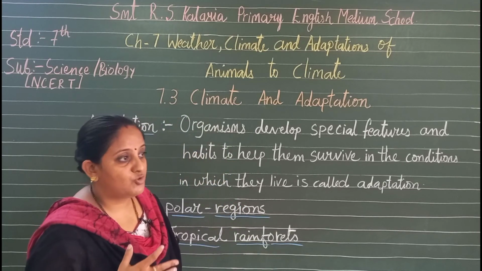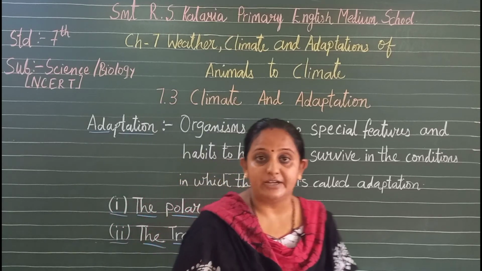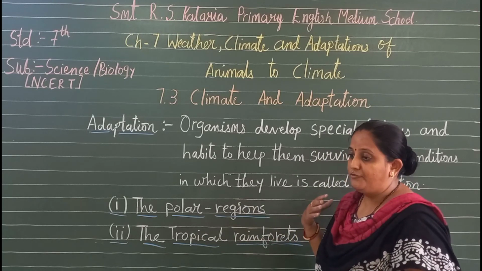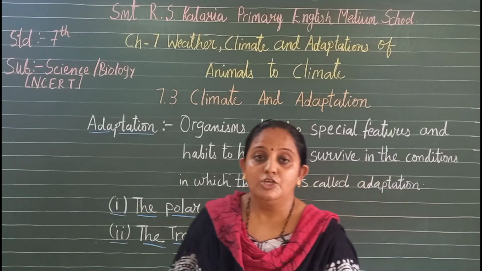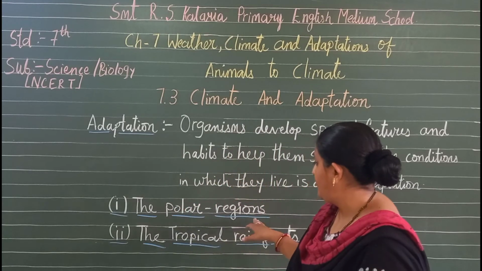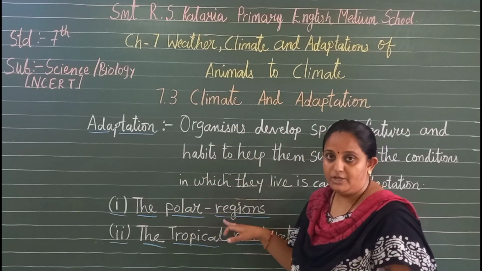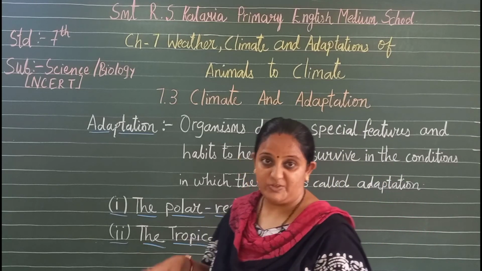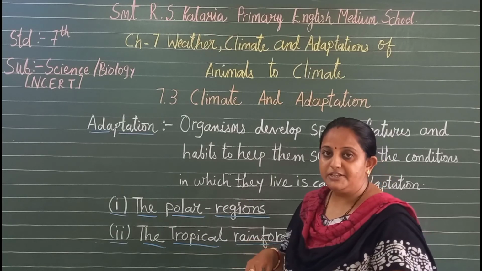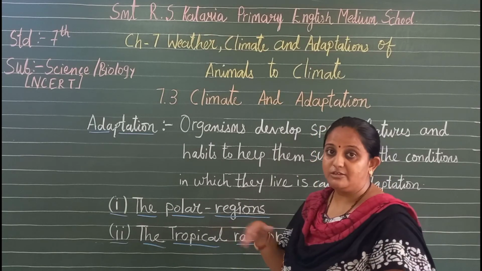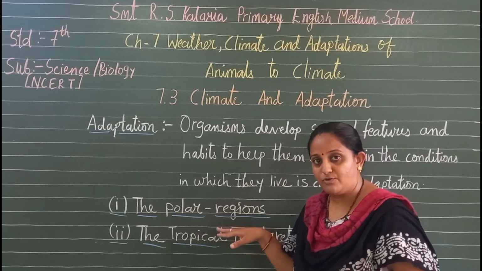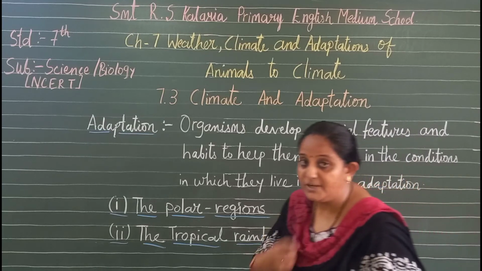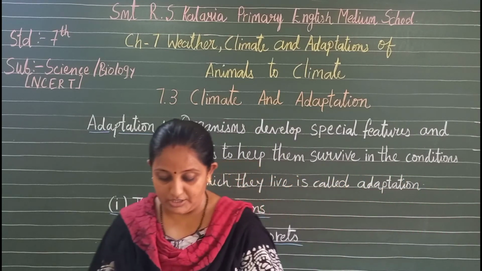They are living in extreme cold climate conditions, but their body structure is such that they can easily survive in the polar regions. Polar bears have a fat underlayer and thick fur, so they can easily survive in the polar regions. Even penguins have a lot of fat which protects them. Their body is streamlined and they have webbed feet which make them good swimmers, isn't it? So polar bears, penguins, and other animals like whales, seals, reindeers, and oxen easily survive in these polar regions because their body is adapted to the climatic condition.